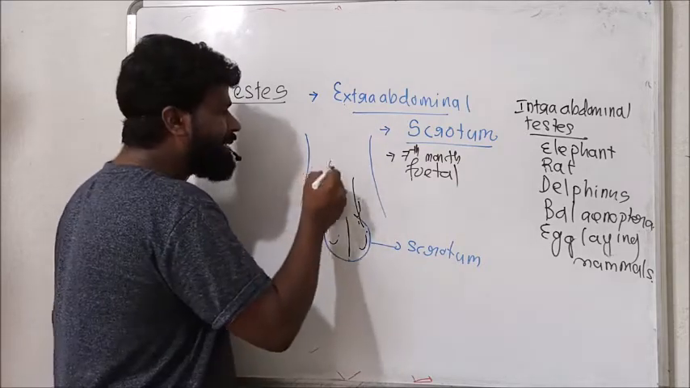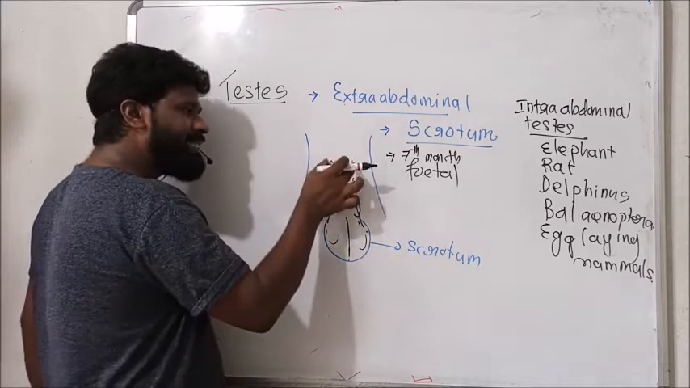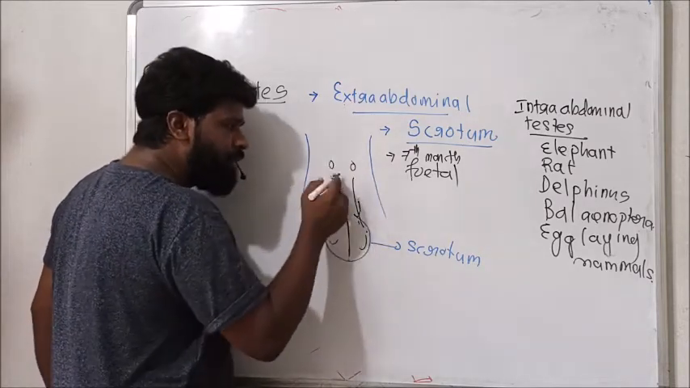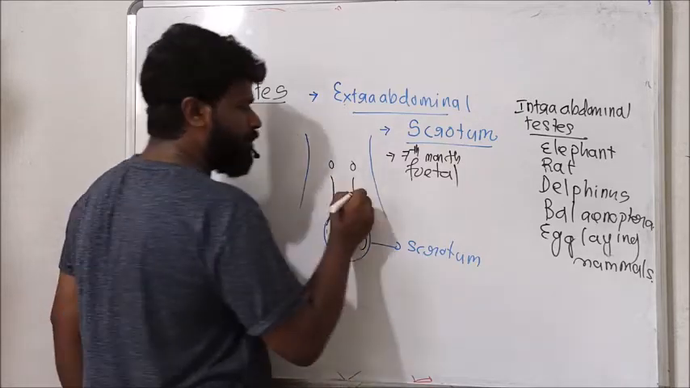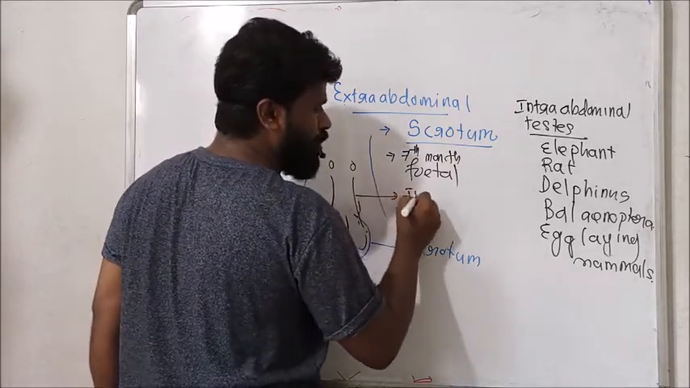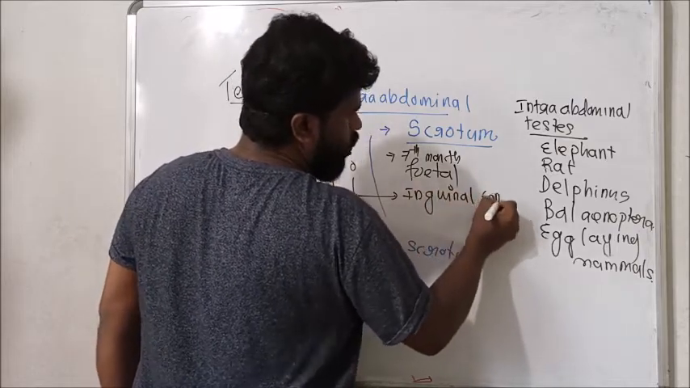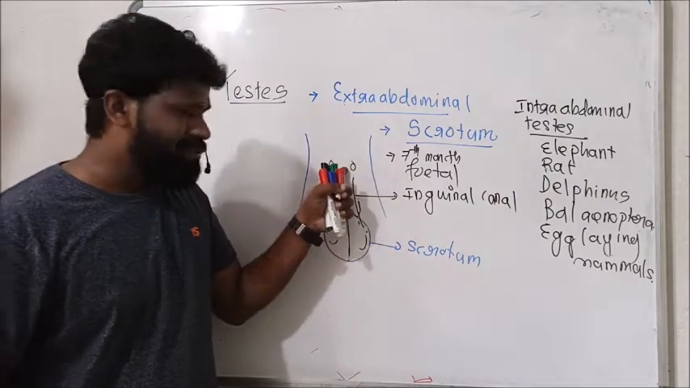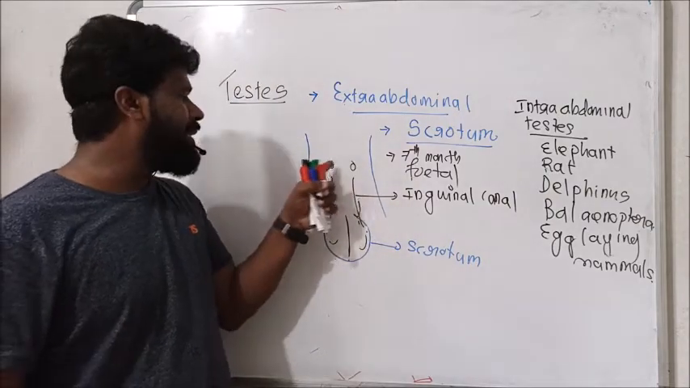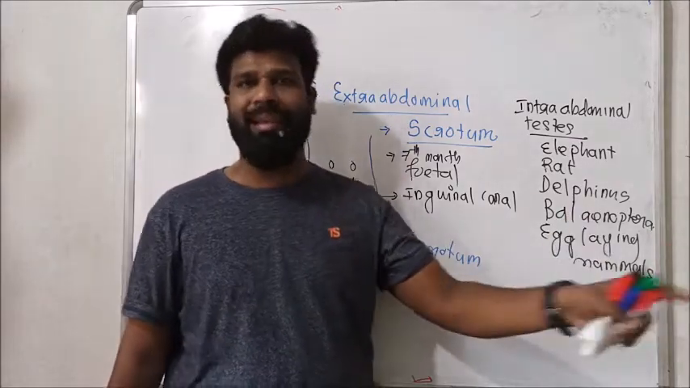So a passage exists between the abdominal cavity and the scrotum, called the inguinal canal. So the testes are formed in the abdominal cavity and descend into the scrotum through the inguinal canal.